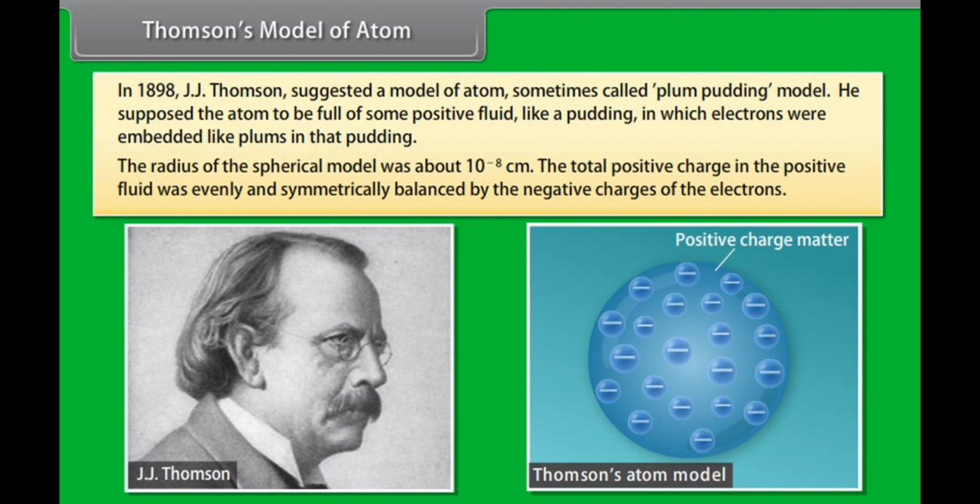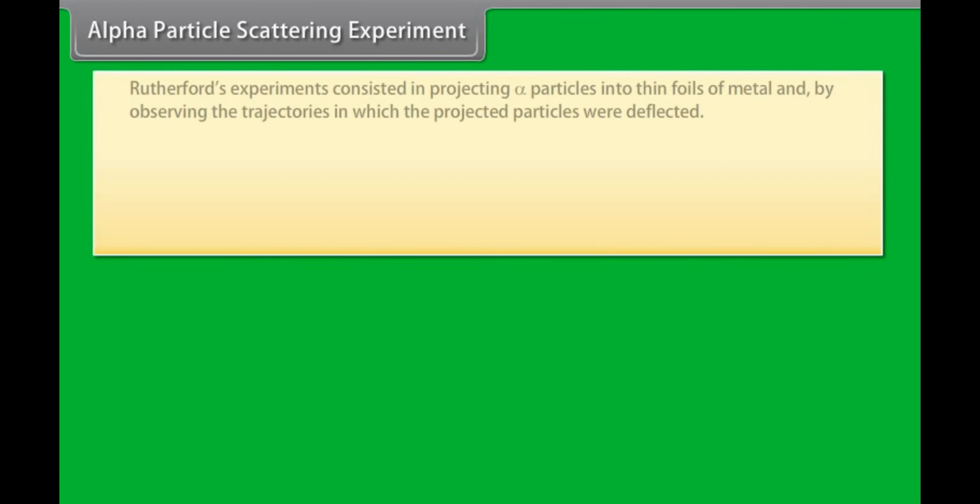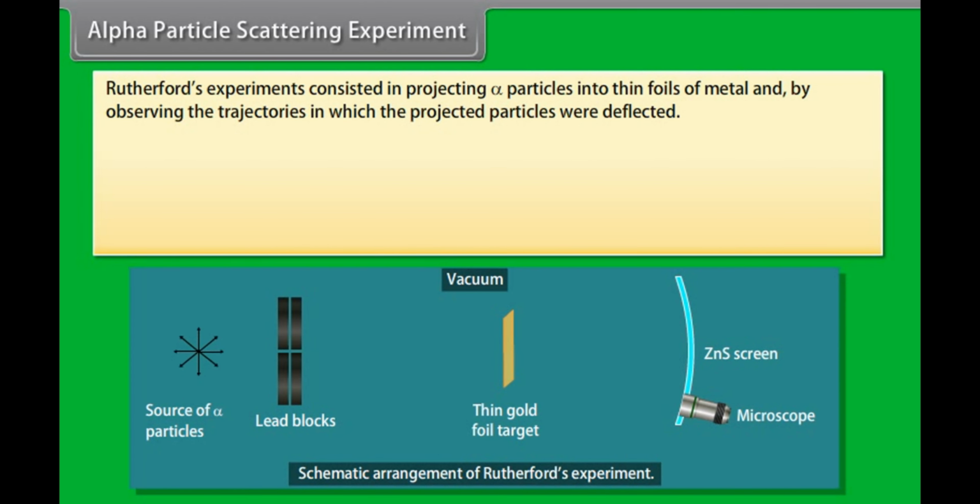But this model was discarded because it failed to satisfy the result of the experiments performed by Rutherford, the alpha particle scattering experiment. Rutherford's experiments consisted in projecting alpha particles into thin foils of metal and observing the trajectories in which the projected particles were deflected.